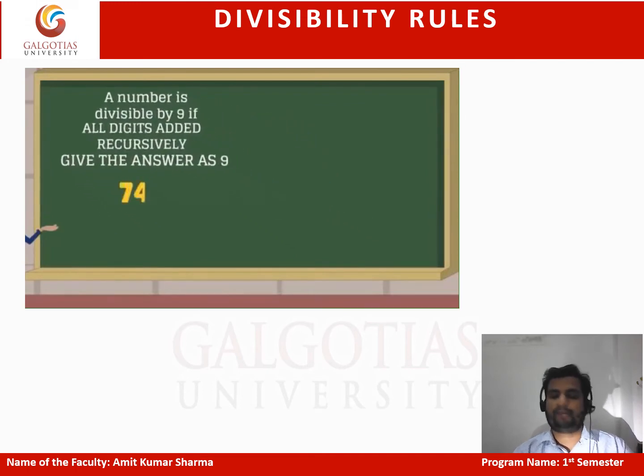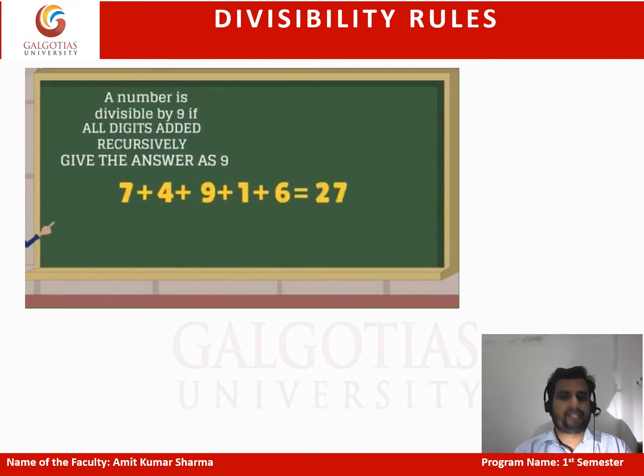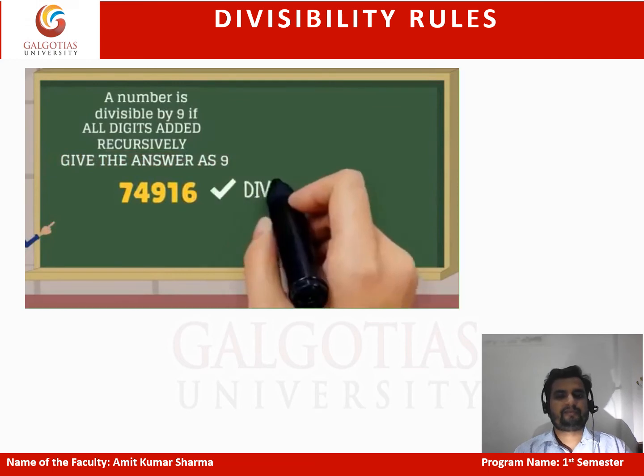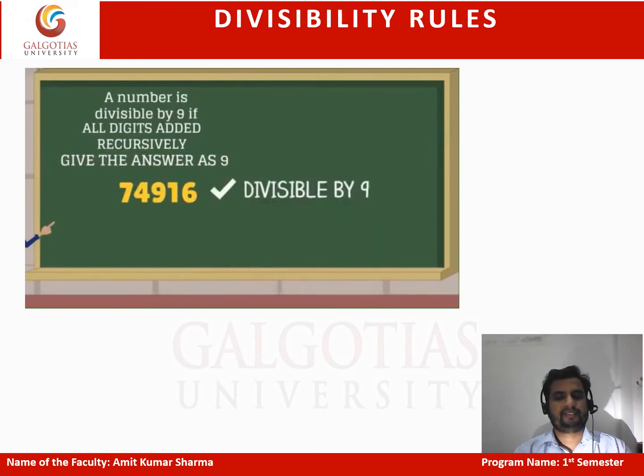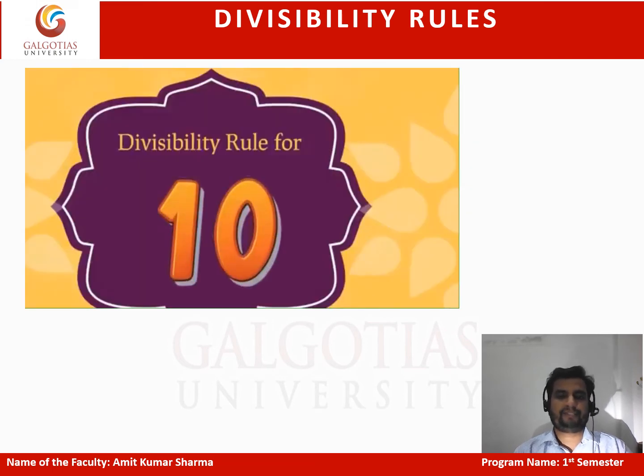Otherwise, it will not be divisible by 9. For example, if there is a number 74916, add the digits. The addition becomes 27. Again add 2 and 7, it becomes 9. So the final result is 9. The number is divisible by 9.